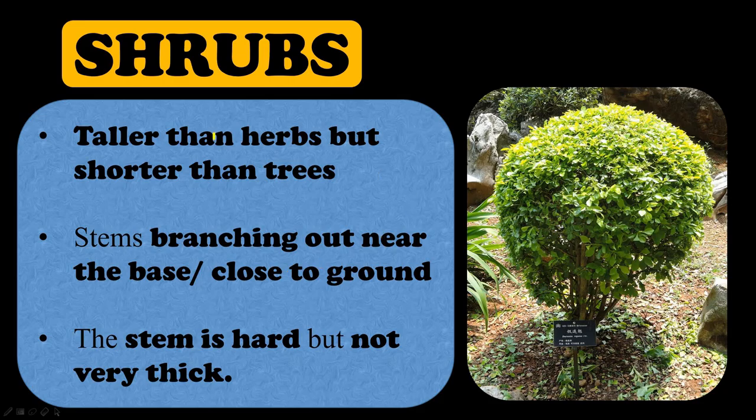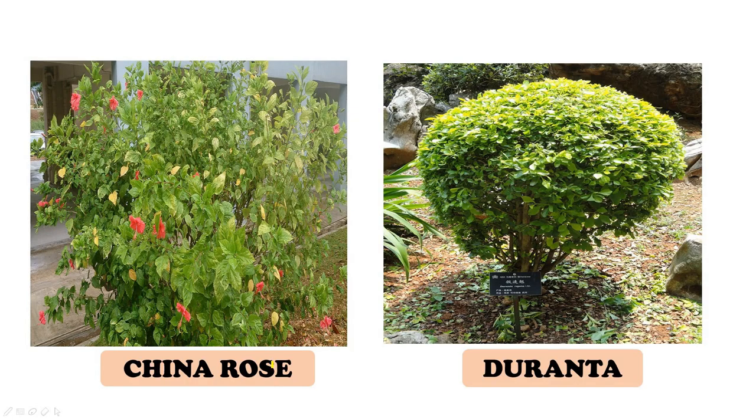Alright. We will now study about shrubs. Alright, so shrubs are taller than herbs but shorter than trees. Yes, they are taller than herbs but shorter than trees. And branching in shrubs starts near the base or close to the ground. As you can see in the picture, the branching is starting near the base. Alright. The stem is hard but not very thick, right? Like the stem of tree. It is hard but not very thick like tree.